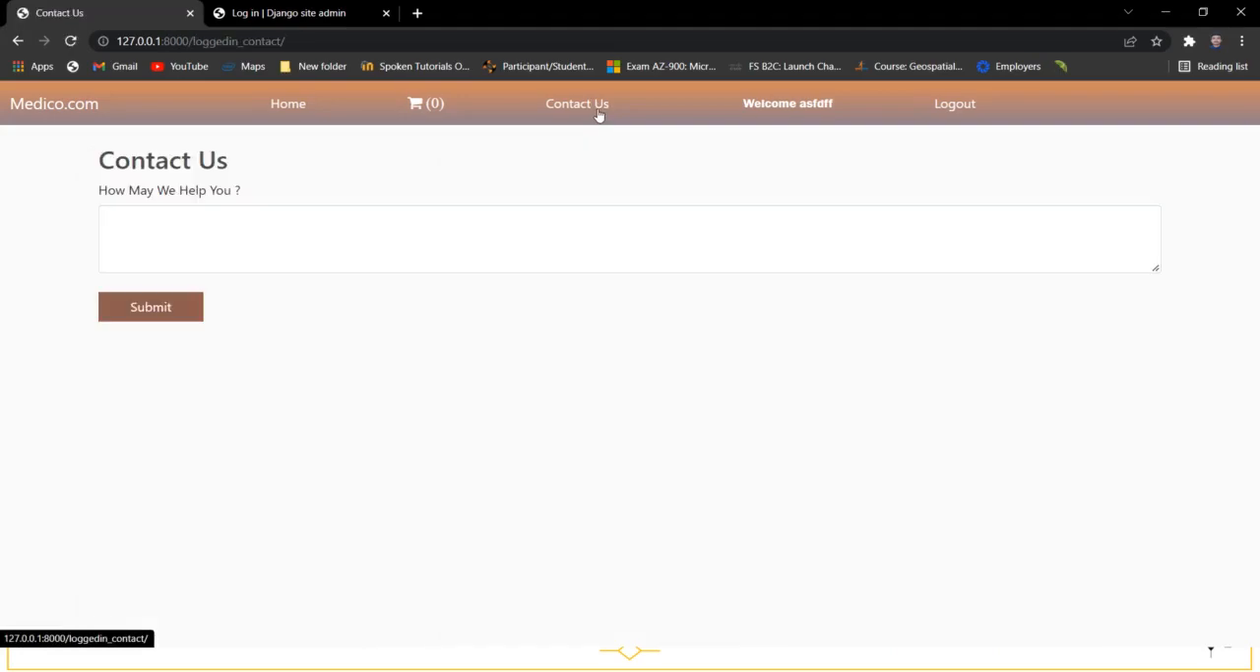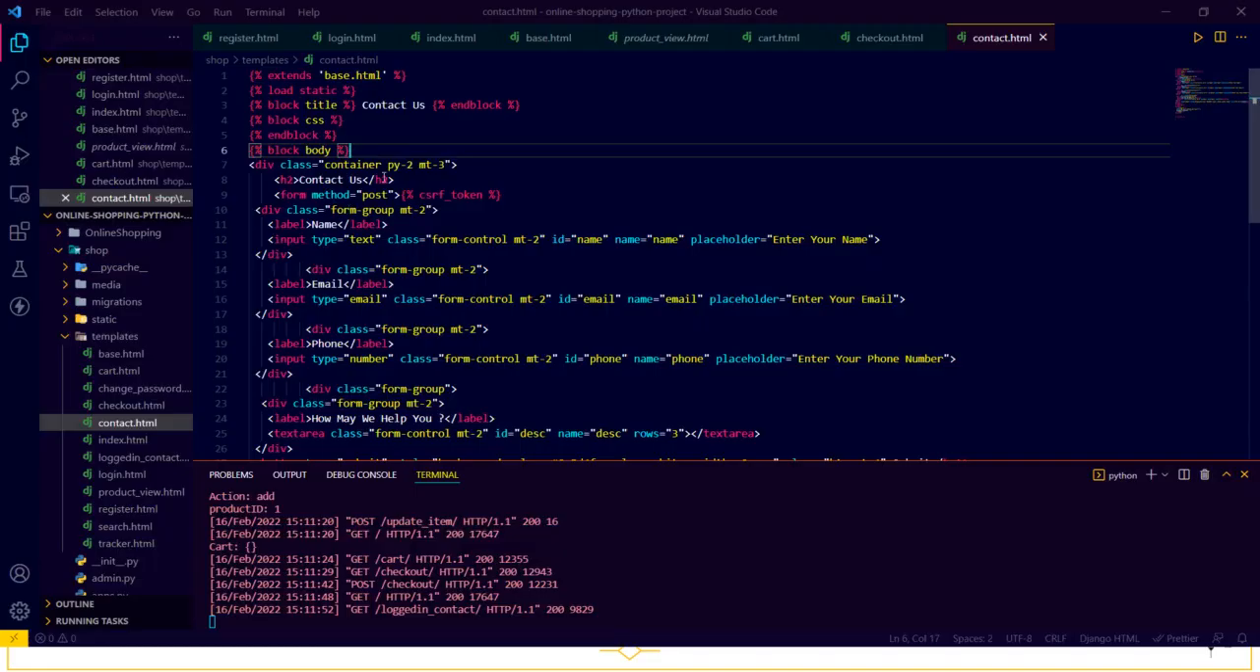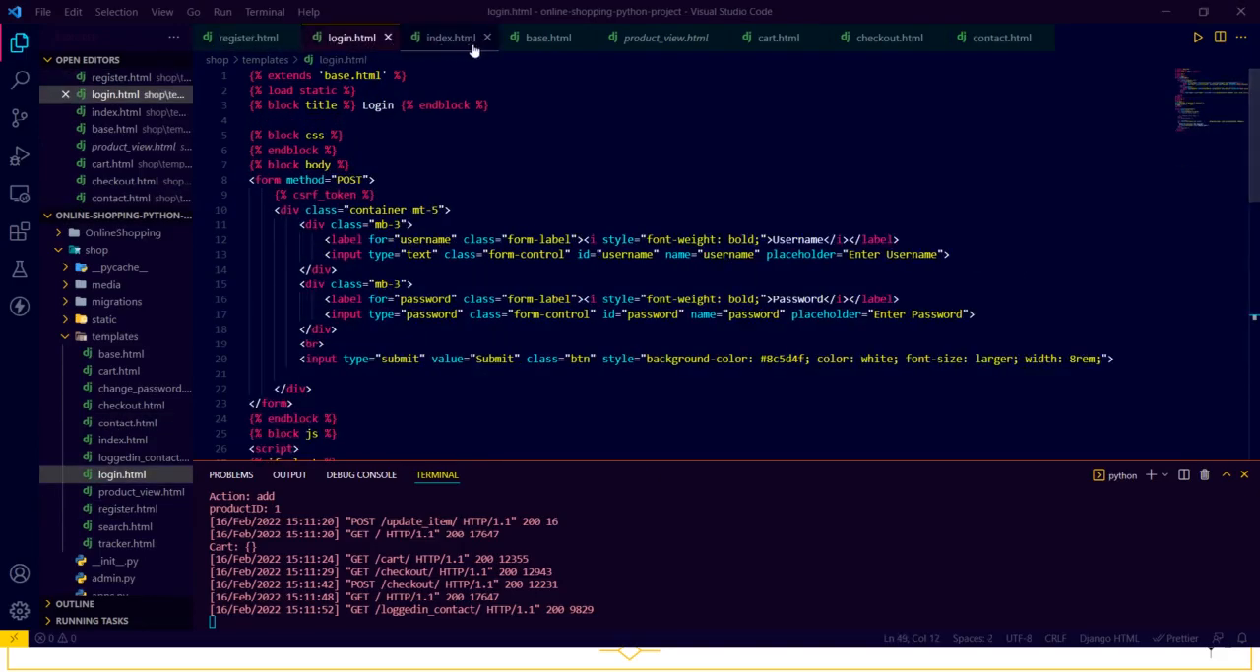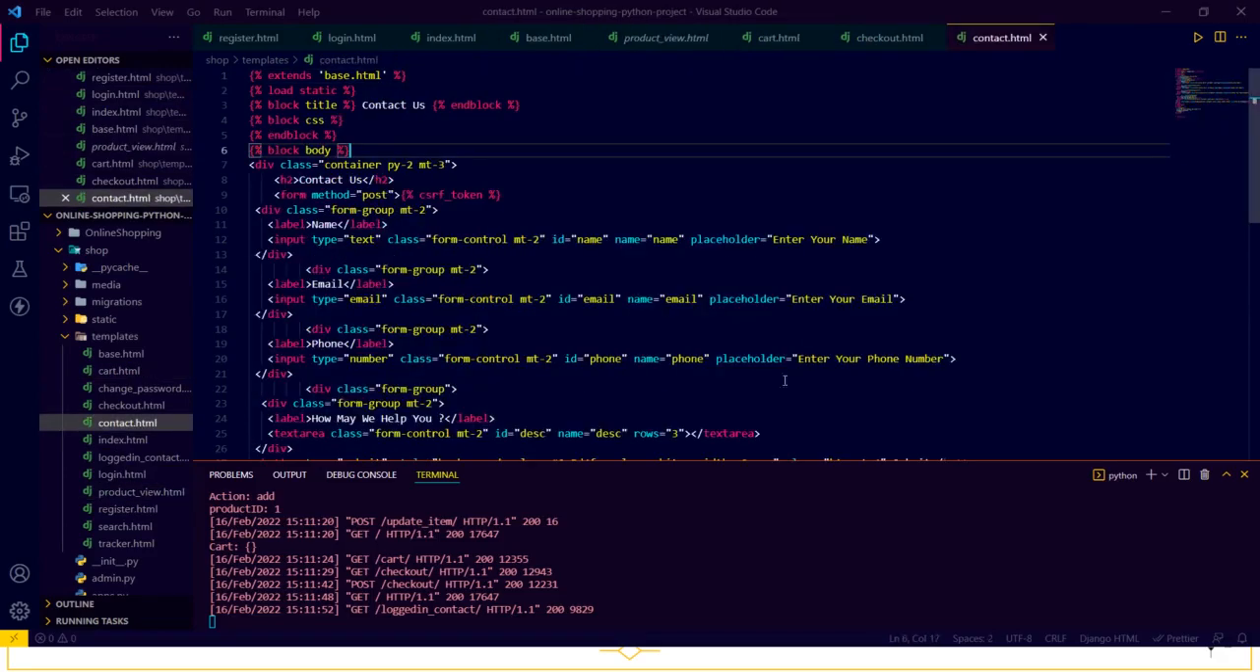There is also a contact page where we can write our doubts and the admin will help as soon as possible. So this is our code which is implemented for our website. This is the register page, this is the login page, and the index page, product view page, cart page, and contact us page.